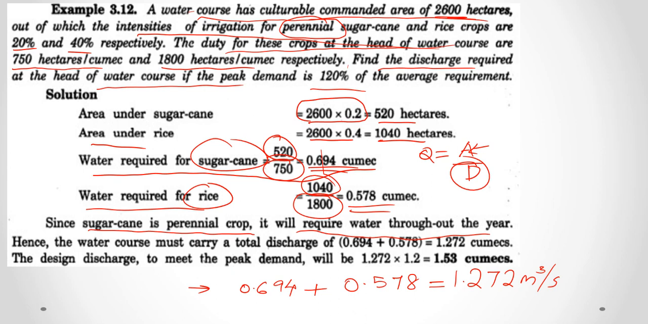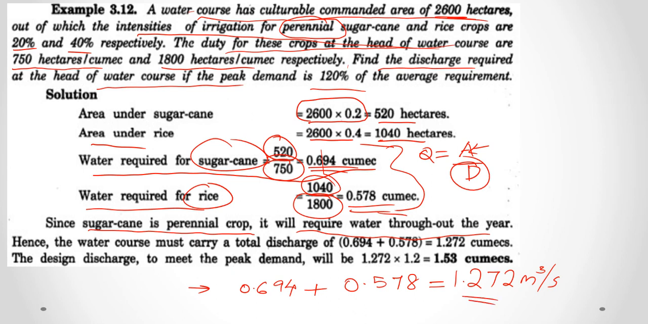Okay, that is because we are summing the values and not taking the maximum of the values as in the previous question, because sugarcane is a perennial crop and it will require water throughout the year, and rice is grown for a particular season. So in the season when we grow rice, the sugarcane is also growing in the same plot, so it will also need water. So you will need the sum of these two values for that time. So we got the water required.